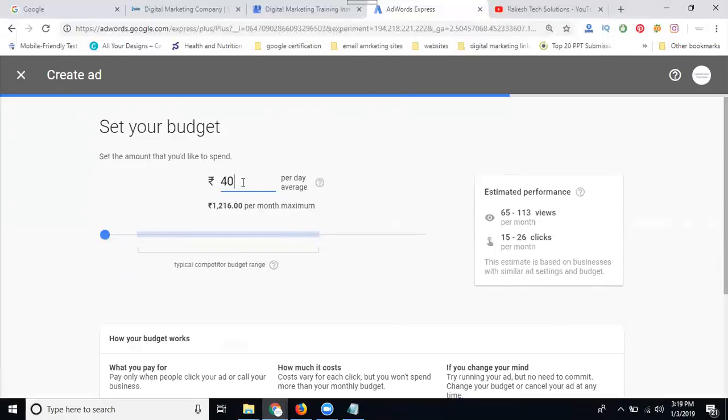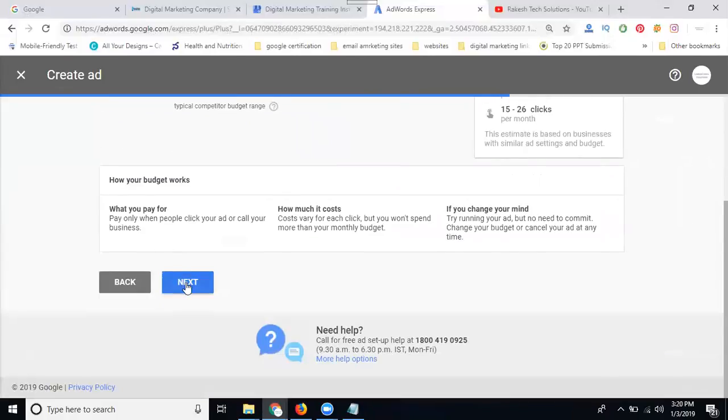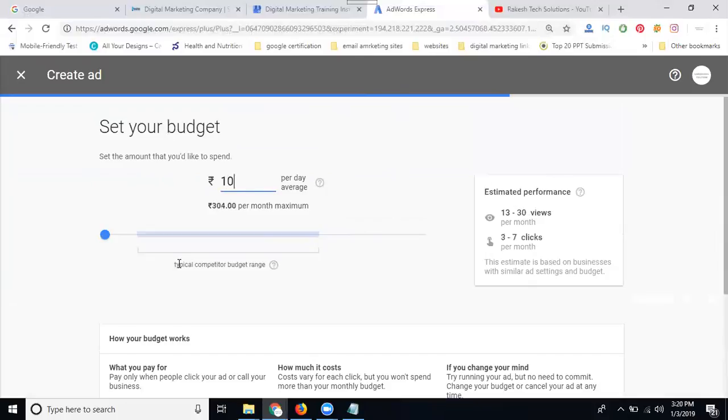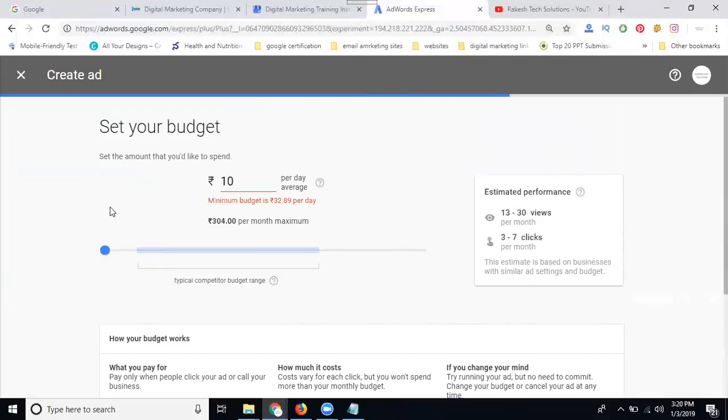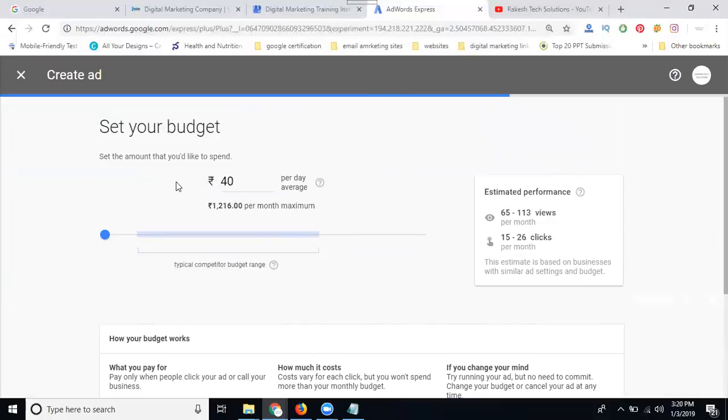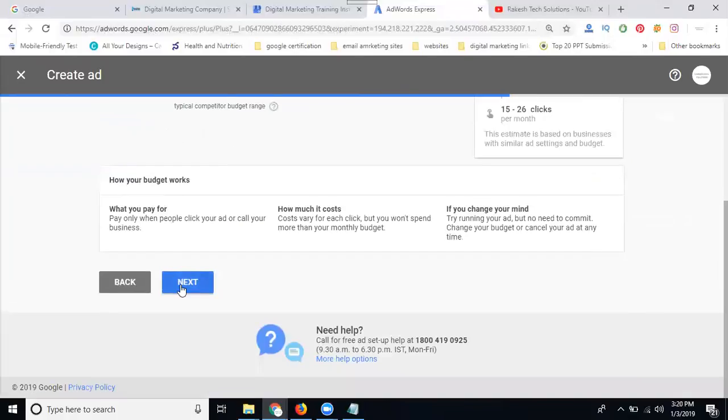So right now I'm adding 40 rupees. Click next. Here is a question: is it accepted or not? Suppose I'm adding 10 rupees. Accepted. So for AdWords Express, the minimum budget is 32 rupees 89 paisa, that is 33 as the minimum balance. So I'm adding 40 rupees as the minimum budget. A Facebook ads campaign and Google Ad Express are both the same, the default budget is 40 rupees to start with. Now click next.